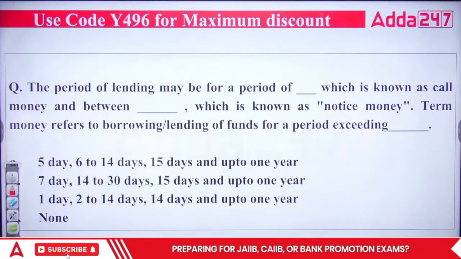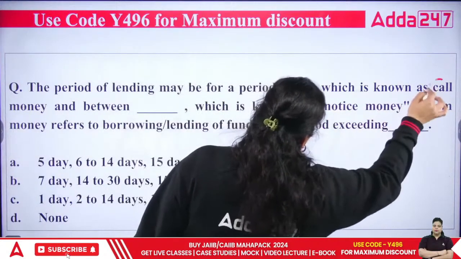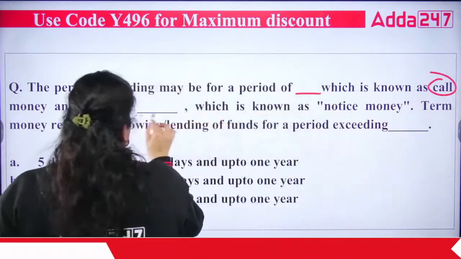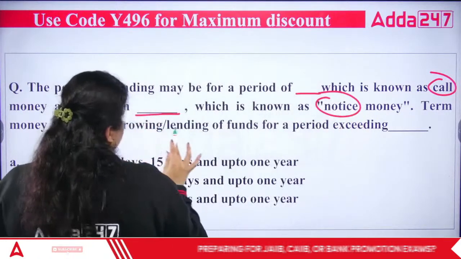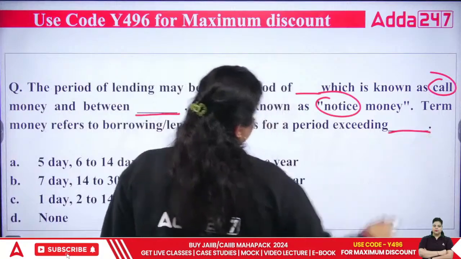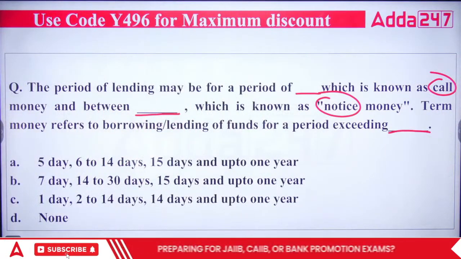Okay. Now, the period of lending may be for a period of dash, which is known as call money, and between dash, which is known as notice money, and the term money refers to the borrowing and lending of funds for a period exceeding dash duration. So now the call money, notice money, term money you have to answer.